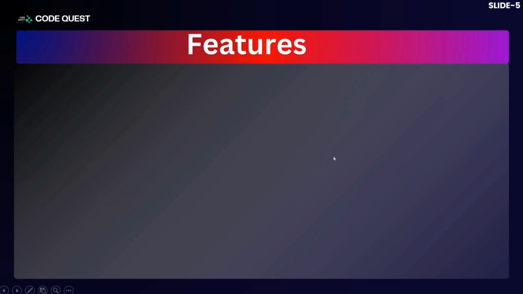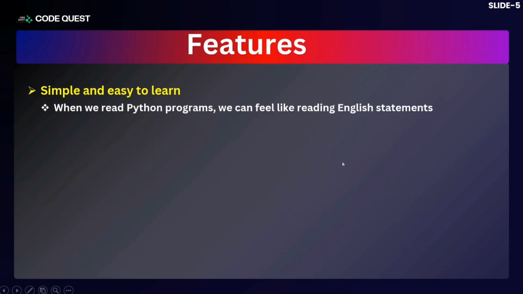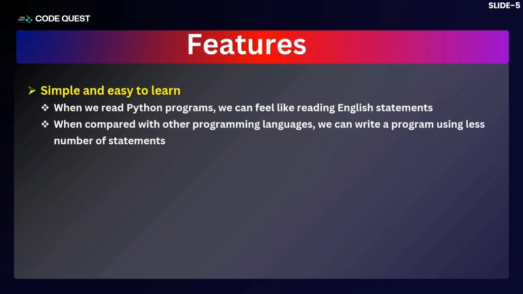There are so many features. Let us discuss them one by one. It is simple and easy to learn. So what do we mean by that? When we read Python programs, we can feel like we are reading English statements. And when compared with other programming languages, we can write programs using fewer statements. Those who are beginners should start with Python because it is the easiest programming language compared to any other programming language we have. But if you are already aware of certain languages, Python becomes very simple for you because the programming can be reduced to a minimum number of statements.